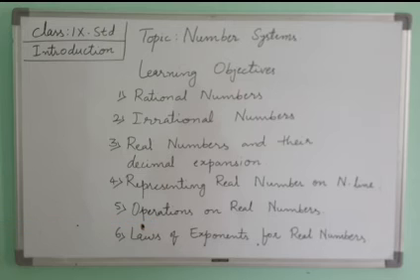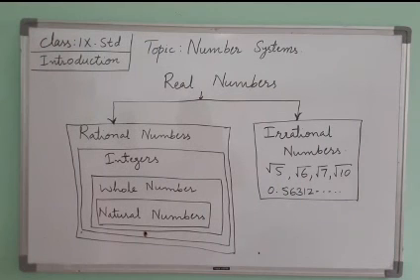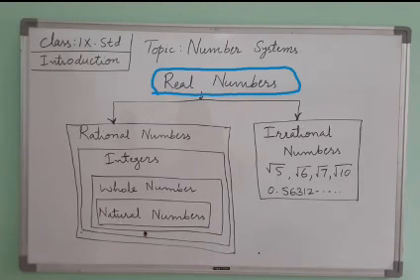Let us start with the first point, rational numbers. Here, in your previous classes, you had studied whole numbers, natural numbers, integers. These 3 things you are already familiar with. Natural numbers are the numbers which start from 1, like 1, 2, 3, 4, 5, 6.